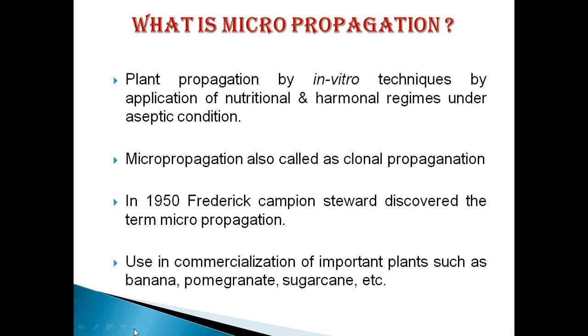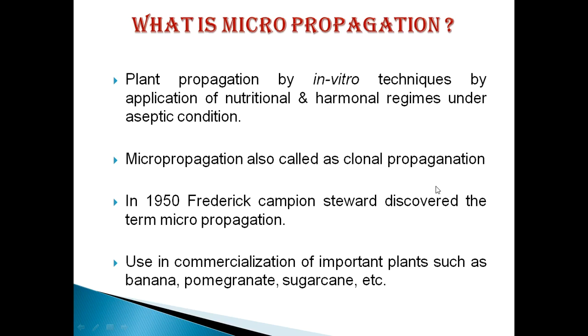Micropropagation is nothing but plant propagation by in vitro techniques, by application of a nutritional and hormonal regime under aseptic conditions. So we can also call it clonal propagation. We know about the clone.